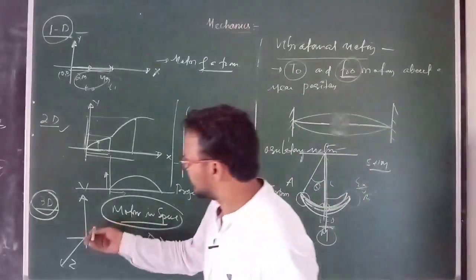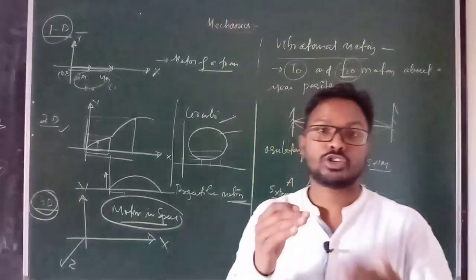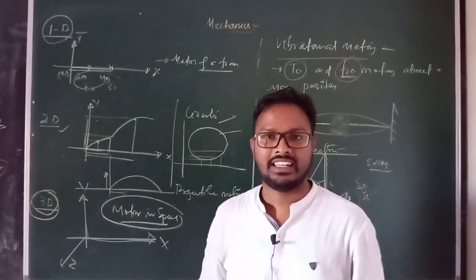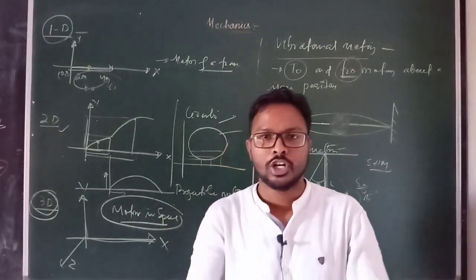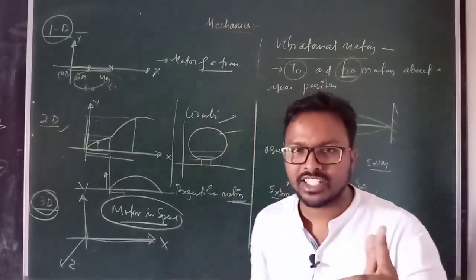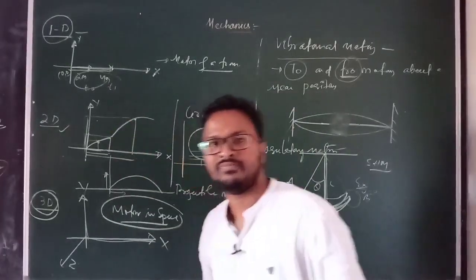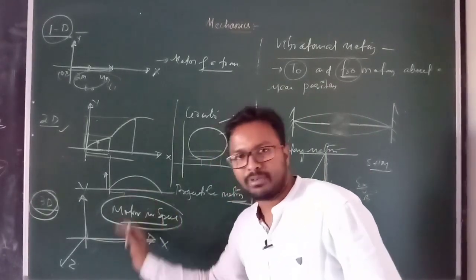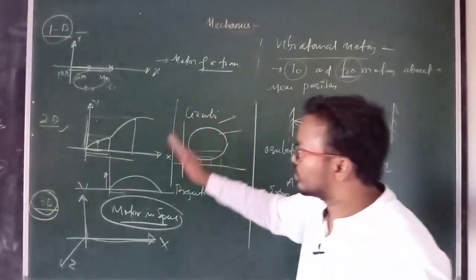That type of motion is known as three-dimensional motion. The motion of a flying bird or an aeroplane is three-dimensional motion. Clear? Two-dimensional means two coordinates change simultaneously. One dimensional means only one coordinate changes. Three dimensional means three coordinates change. That type of motion is known as 1D, 2D and 3D.